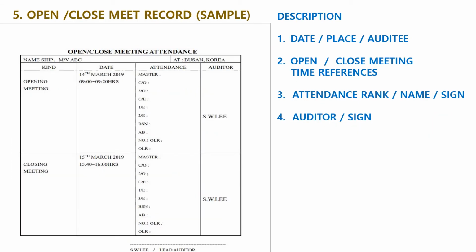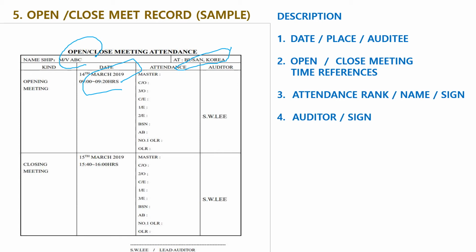Number 5, opening and closing meeting record, as a sample. Description. Number 1, date, place, and auditee. Audit date.